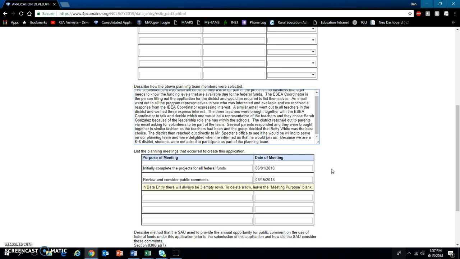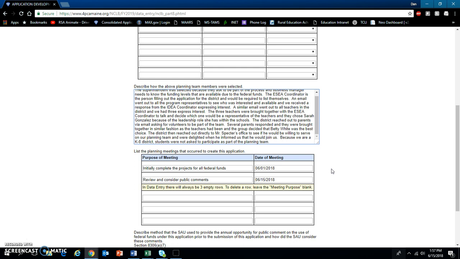The first meeting, the team created the projects that would use federal funds in this application on June 1st, 2018. The second meeting, on June 15th, was to review and consider public comments that were provided at a school board meeting on June 7th, 2018.